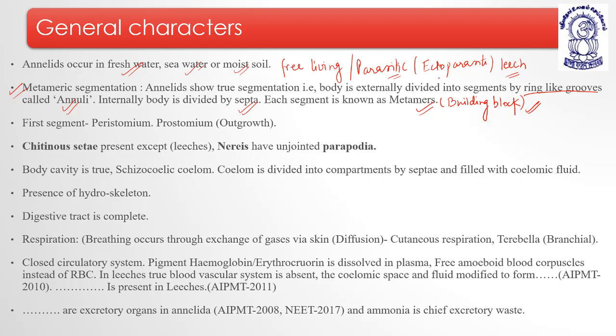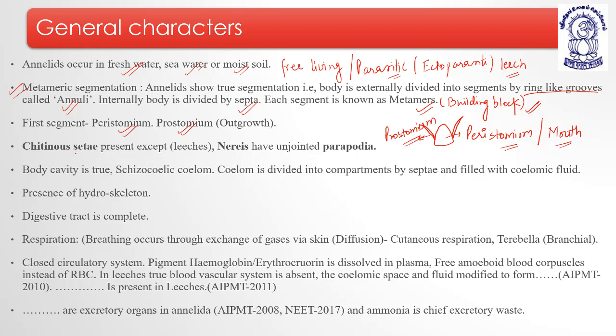Now coming to next, the first segment is known as what? Peristomium, and the outgrowth of peristomium is known as what? Prostomium, right? The first segment is known as what? Peristomium, analog of mouth, and the outgrowth is known as what? Prostomium. Okay.